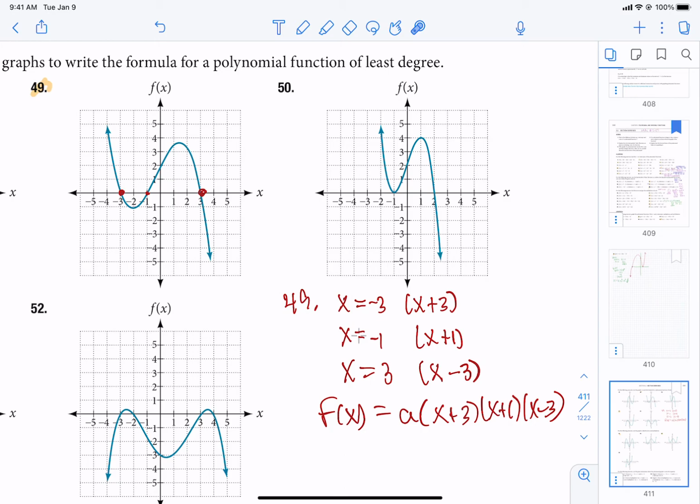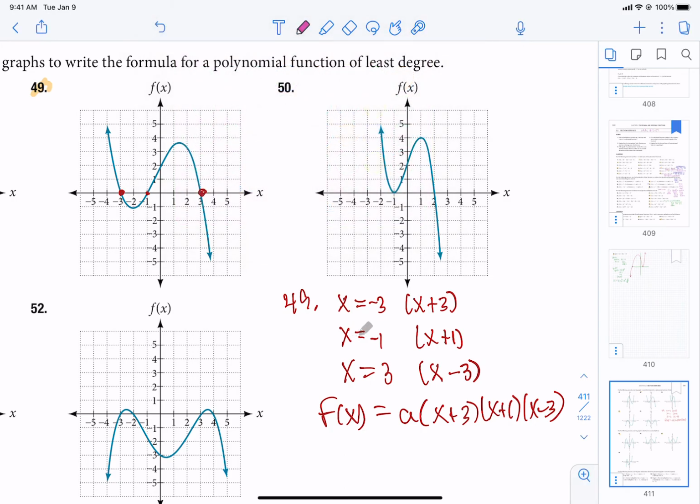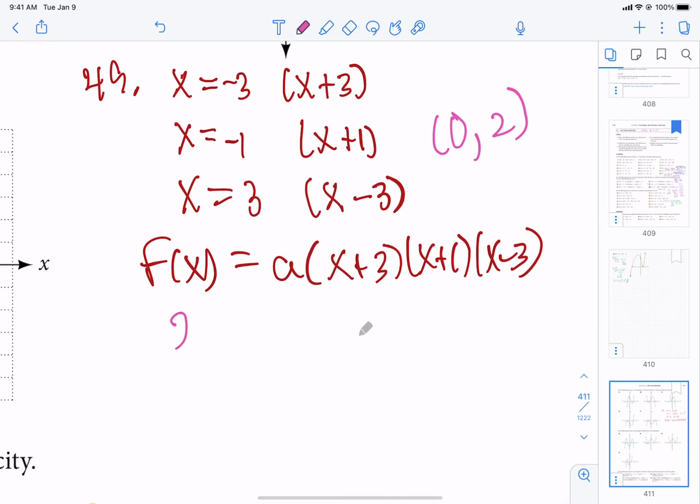Now, last thing we're going to use to find our A value, which is positive 2, we're going to use that y-intercept. That's the point (0, 2). So if I plug in 0 for all of the x's, I should get out a value of 2. And so 2 is the answer if I plug in a 0 where every x is sitting.